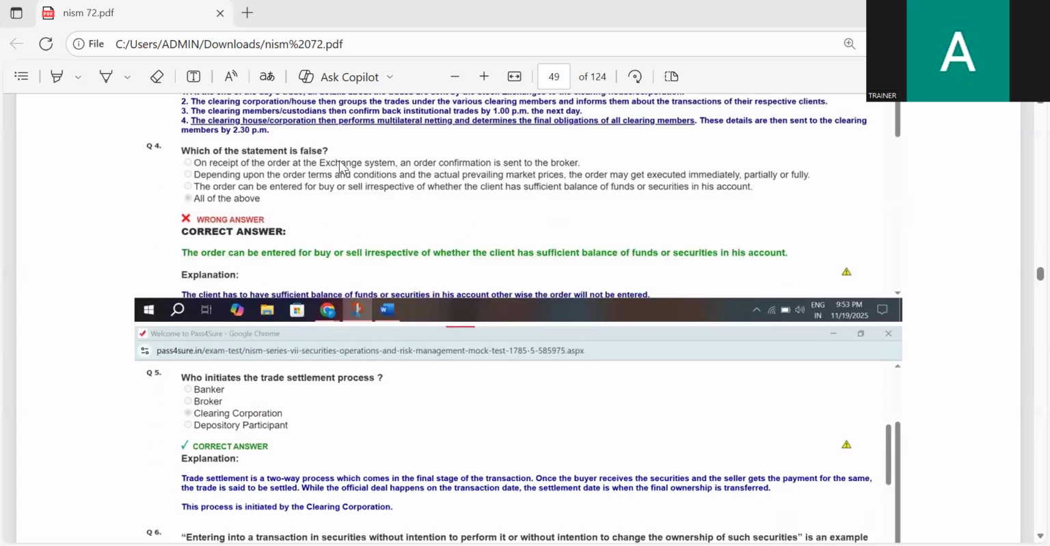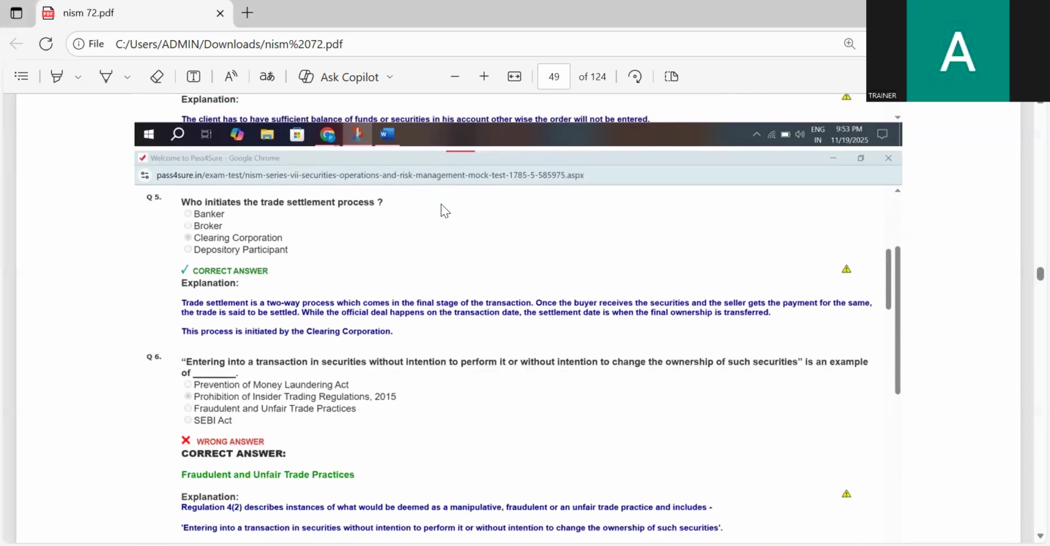Which of the statements is false? On receipt of the order at the exchange system, an order confirmation is sent to the broker. Depending upon the order terms and conditions with actual prevailing market price, the order may get executed immediately, partially, or fully. The order can be entered for buy or sell, irrespective of whether the client has sufficient balance of funds or securities in his account. All of them. The correct answer is: the order can be entered for buy or sell irrespective of whether the client has sufficient balance of funds, securities in his account.